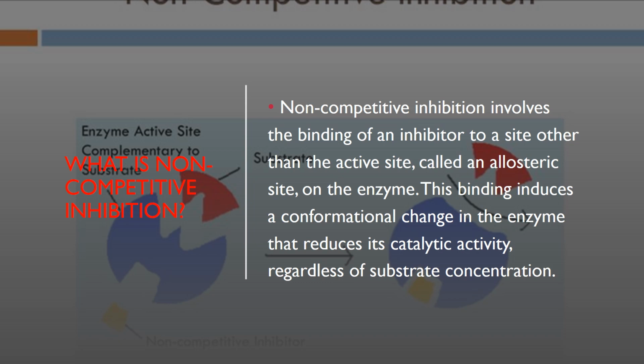What is non-competitive inhibition? Non-competitive inhibition involves the binding of an inhibitor to a site other than the active site, called an allosteric site on the enzyme. This binding induces a conformational change in the enzyme that reduces its catalytic activity, regardless of substrate concentration.